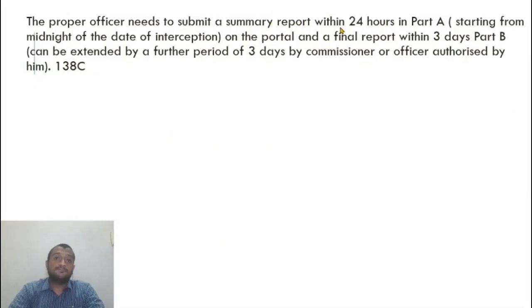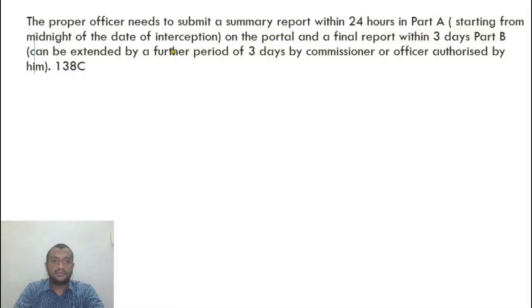Now, the moment I intercept a vehicle, the person who is doing it has to submit a summary report of what I have checked within 24 hours in part A. So part A of that summary report has to be uploaded online within 24 hours. If he is not doing it, something illegal he is doing. He's just doing it for money. Some bribery is happening. So if it is an official interception, he has to upload part A within 24 hours. And after further verification, he has to submit part B, the final report, within 3 days.